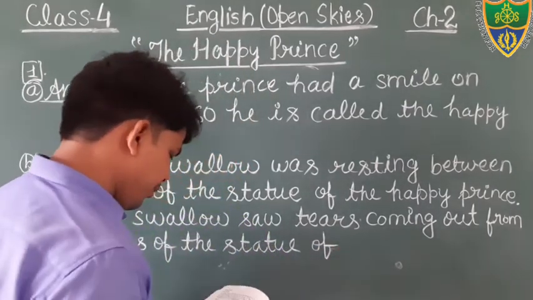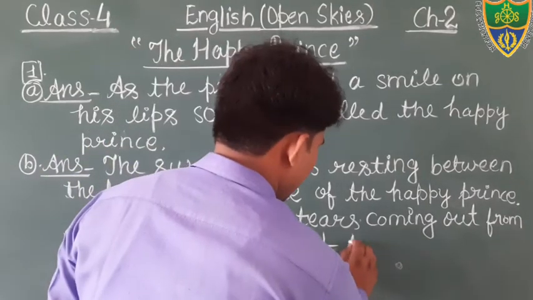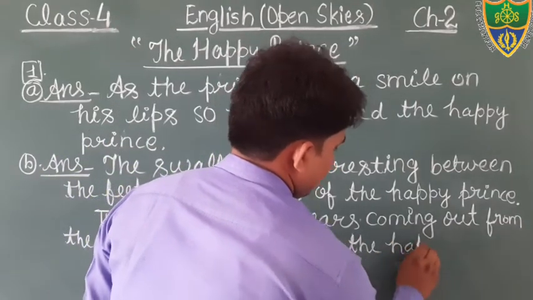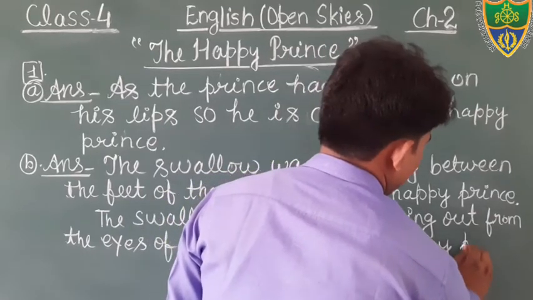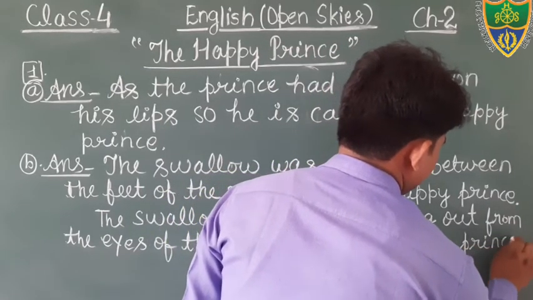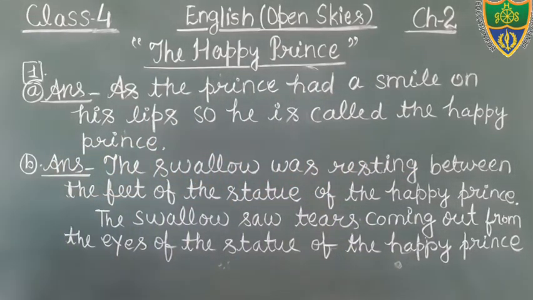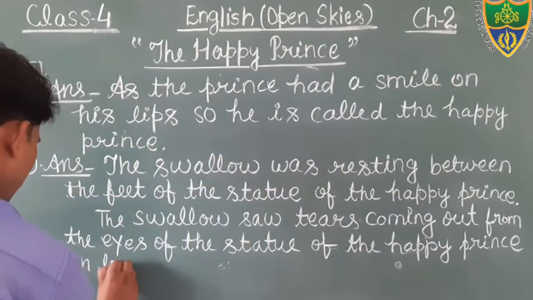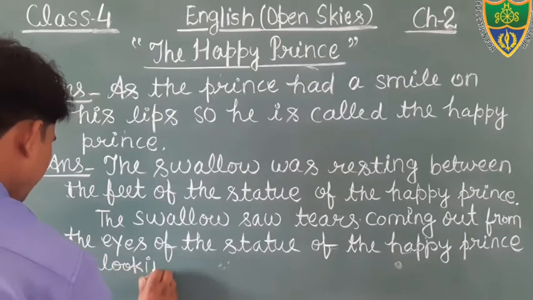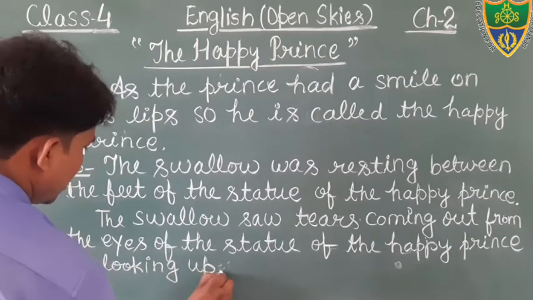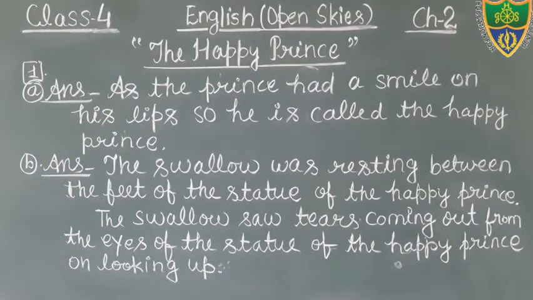Of the statue of the happy prince. Happy prince. On looking up. Just see, students, this is the answer of question number B. Once again I am going to repeat the answer. The swallow was resting between the feet of the statue of the happy prince. The swallow saw tears coming out from the eyes of the statue of the happy prince on looking up.